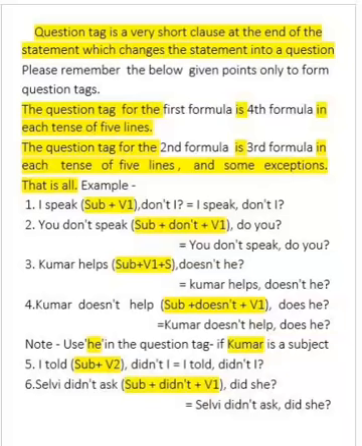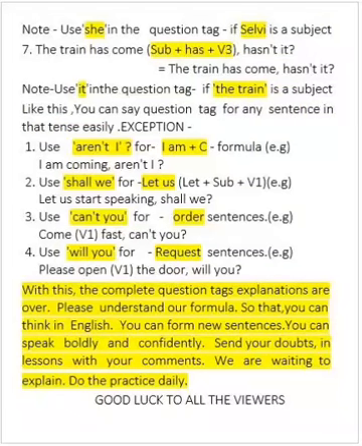I told: subject plus V2, didn't I? Selvi didn't ask: subject plus didn't plus V1, did she? Note, use she in the question tag if Selvi is a subject. The train has come: subject plus has plus V3, hasn't it? Note, use it in the question tag if the train is a subject. Like this, you can say question tags for any sentence in that tense easily.